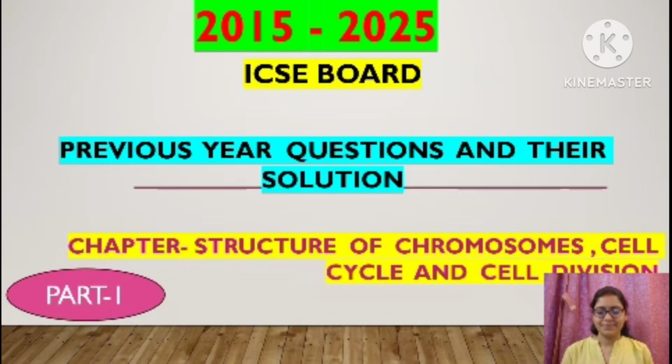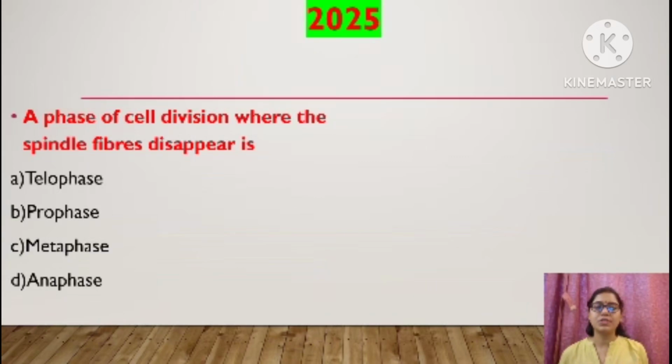So let's start. Here the first question which came in 2025 is: a phase of cell division where the spindle fibers disappear is. We have studied about cell division and its different phases. There are 4 phases of cell division, right? The first phase is prophase, then metaphase, then anaphase, followed by telophase. And we have studied about important events which will take place in all these phases.